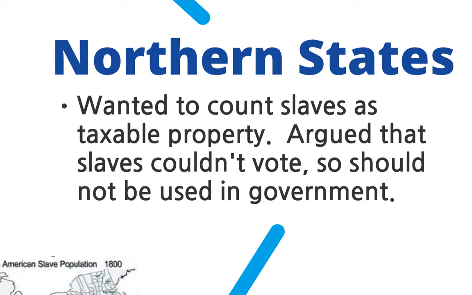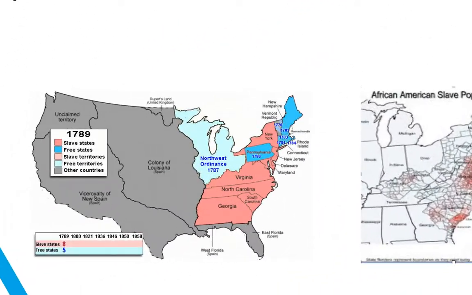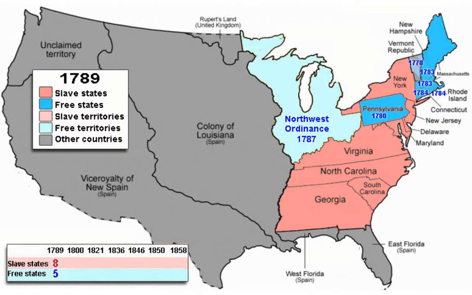They do not want to count them as population. They said that slaves were considered property, and so if you own slaves, you should have to pay taxes on them. Well, the South said they would walk away if you make them pay extra taxes. They're not going to have that mess. So they argued back and forth about this, and they finally ended up coming up with a compromise.